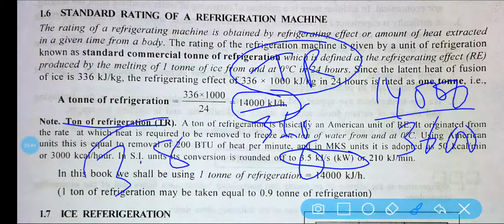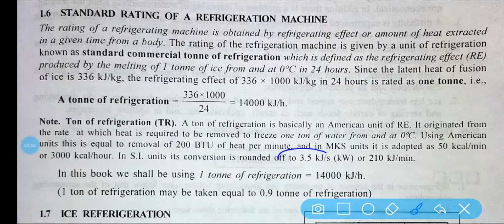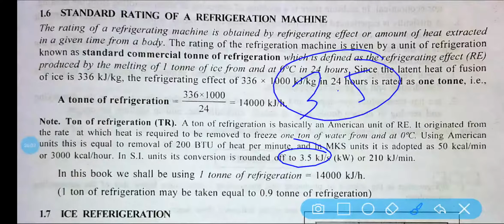Actually you will be getting 3.88, but in the standardized SI unit conversion it is rounded off, and you will be getting 3.5 kilojoule per second, that is your kilowatt. So this much, 3.5 kilowatt heat per second you have to extract from the system, so that the 0 degree centigrade water will be converted into 0 degree centigrade ice.